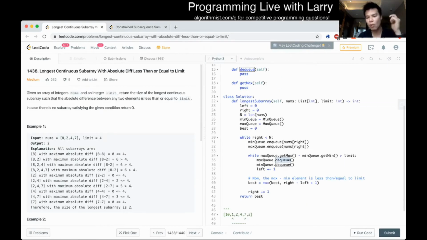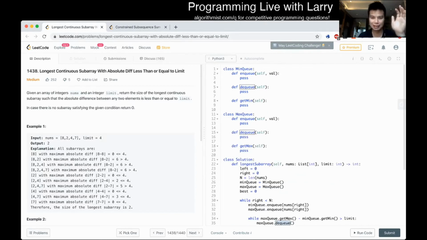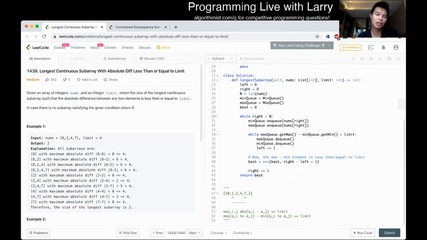Okay, so now we want to figure out what the complexity of this algorithm is, keeping in mind that this is still not implemented yet. So the complexity of this algorithm is, well, look at each element in the numbers list. We only enqueue a constant number of times for each: 2 enqueues and 2 dequeues per element.